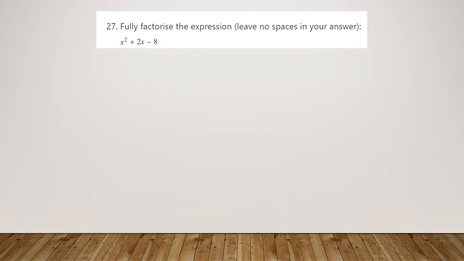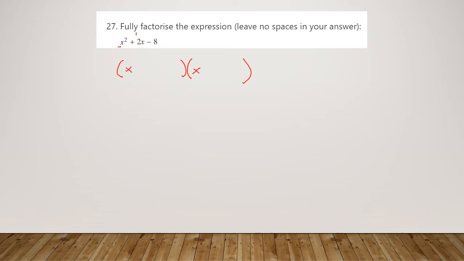So number 27, we're going to be factorising a quadratic again. The only difference here is it gets slightly more complicated with some negatives coming in. So x squared plus 2x minus 8. We've still only got a single x squared here, which means it's our easier version of the factorisation. So we can go straight to our brackets with an x and an x.